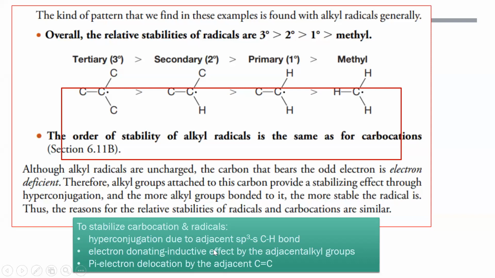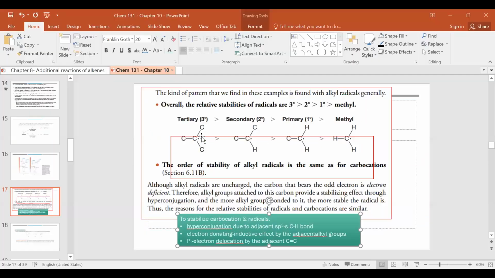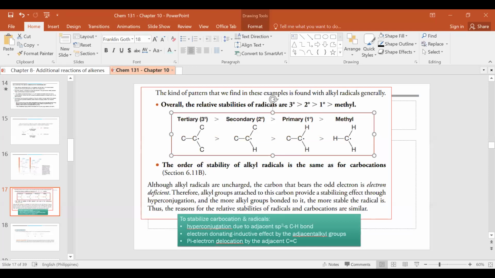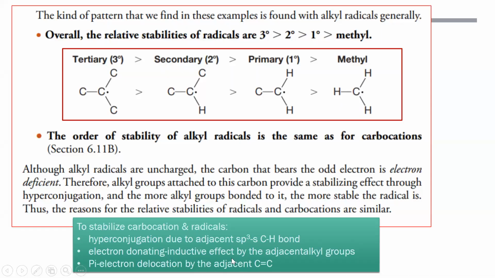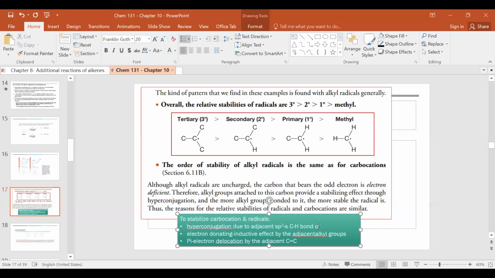So do not forget these reasons to stabilize our carbocations. It's the same reason that we stabilize our radicals. So far, we haven't had an example of a carbocation adjacent to a double bond. Usually, we only have a carbocation next to an alkyl. So you have your alkyl, and it can be stabilized by the hyperconjugation effect, a sideways overlap of the sp3 bond and the vacant p orbital.